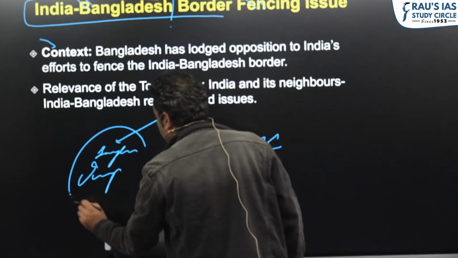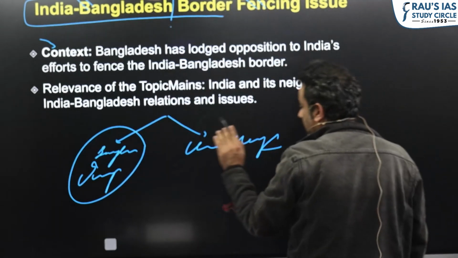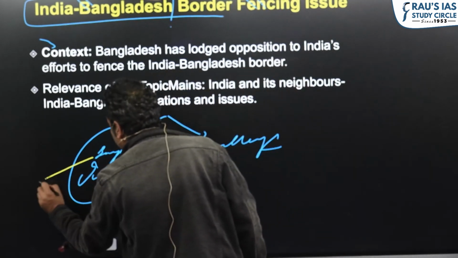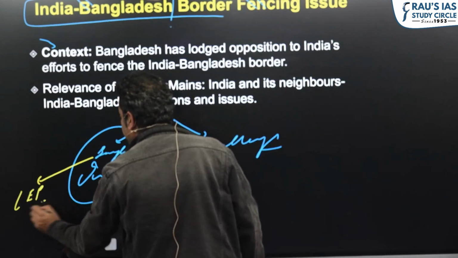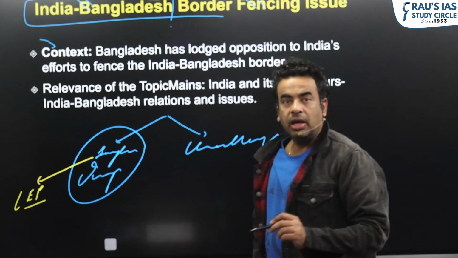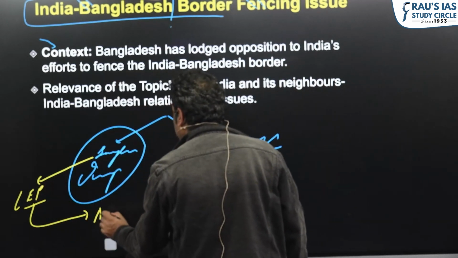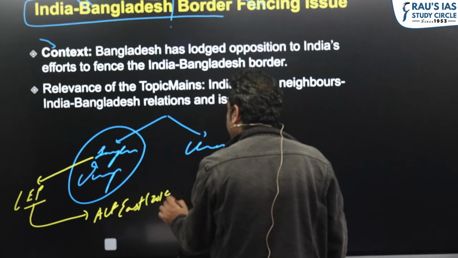Now the most important aspect of our engagement with Bangladesh, and where lies the maximum importance of Bangladesh for India, is that India is pursuing the Look East policy, and we changed Look East to Act East policy in 2014.